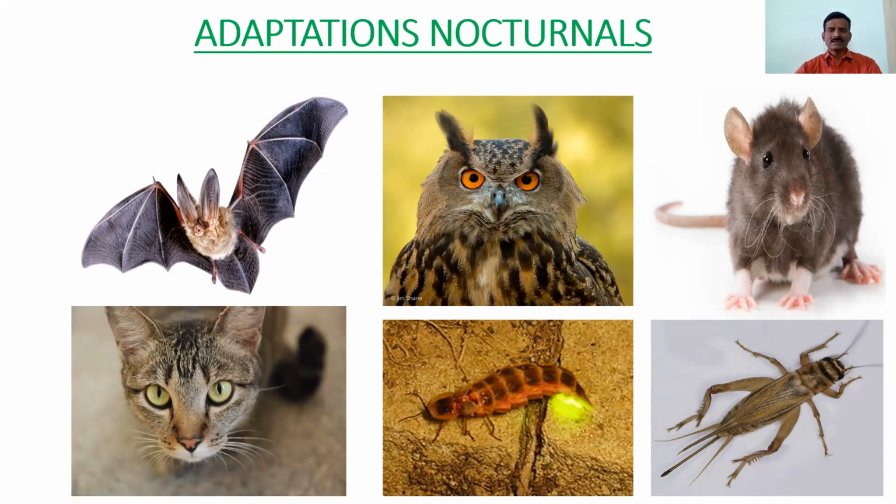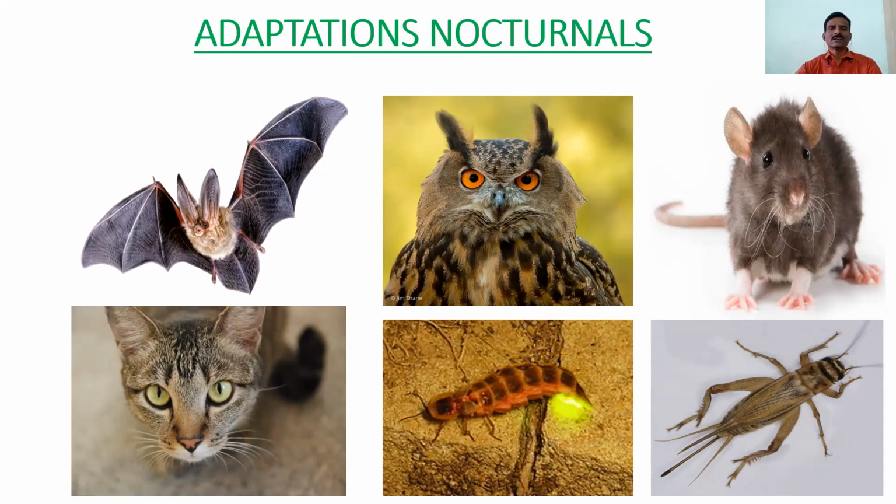Most of the desert animals also become nocturnals, because to escape the extreme hot conditions during the daytime, they become nocturnals. Desert animals become nocturnals. So for the survival of all these organisms, for their food, shelter, water, and their requirements to survive, all these changes are known as adaptations.